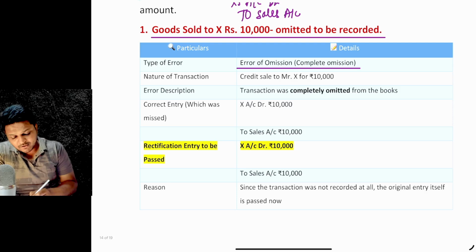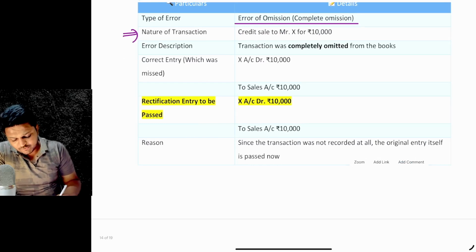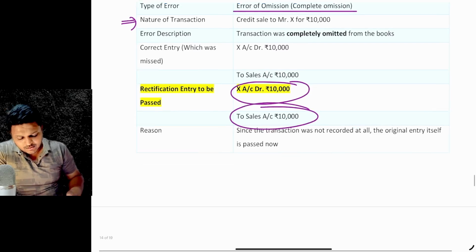The nature of the transaction is that it is not recorded, so we'll be recording the transaction, right? That will be the case. So the rectifying entry would be: X account is to be debited and sales account is to be credited.